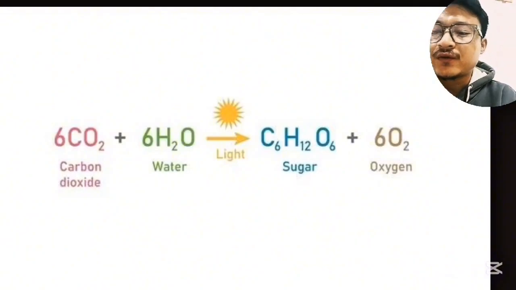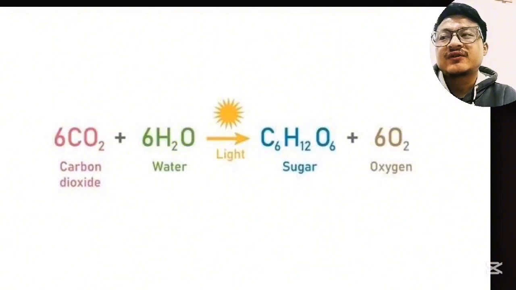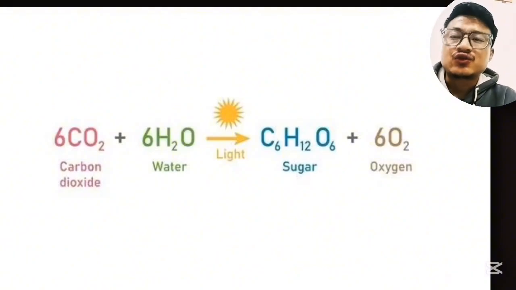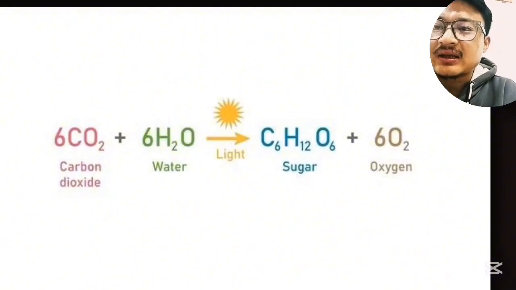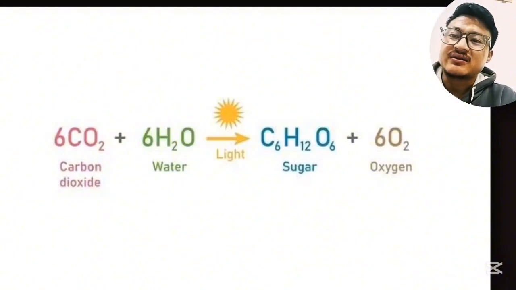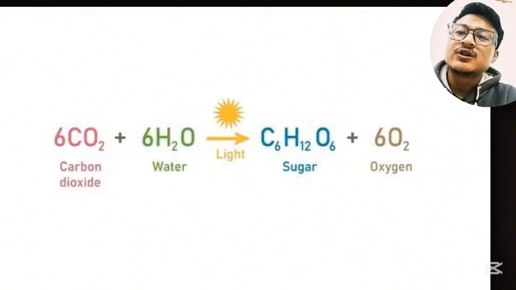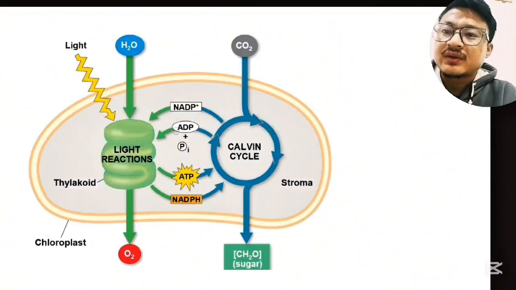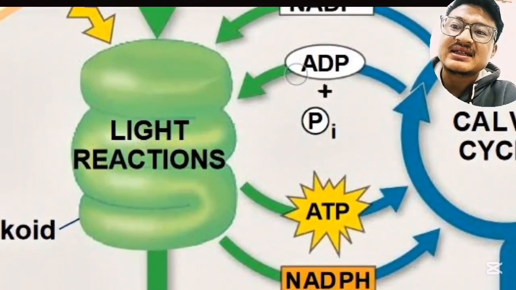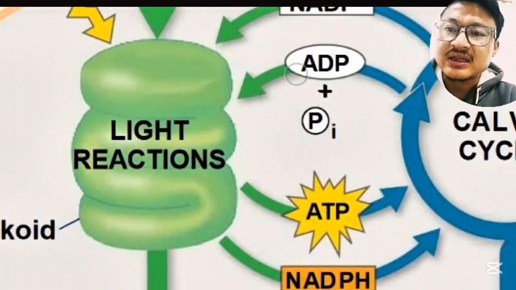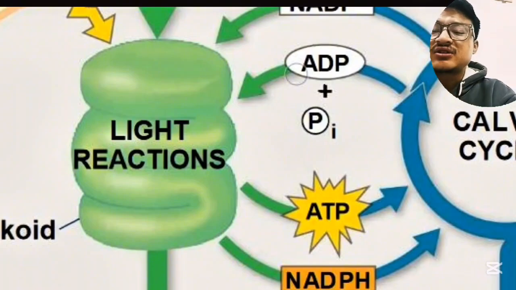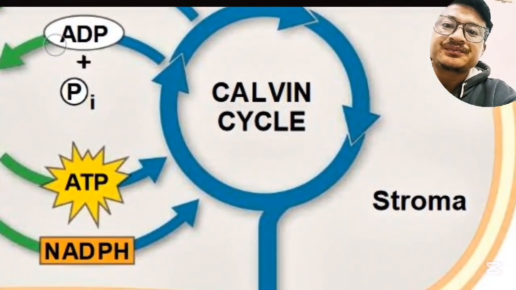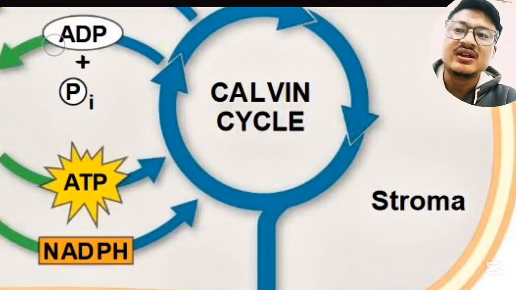So the photosynthesis takes place inside the chloroplast. We have already studied about the phases of photosynthesis. We have two phases of photosynthesis. They are light dependent and light independent reaction, and the link for the video is given in the description. Please go and watch. So the light reaction takes place inside the thylakoid because the thylakoid contains chlorophyll, and the dark reaction takes place in the stroma.